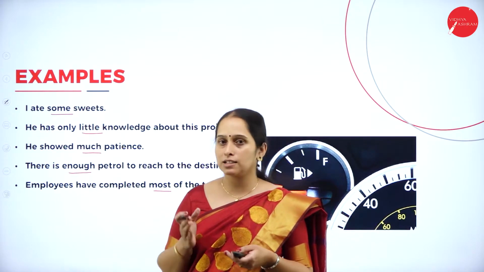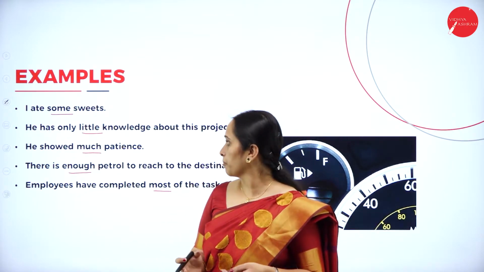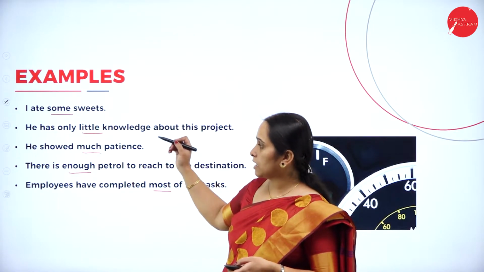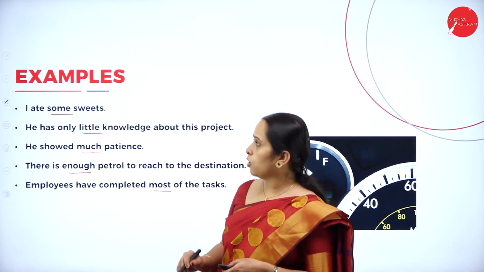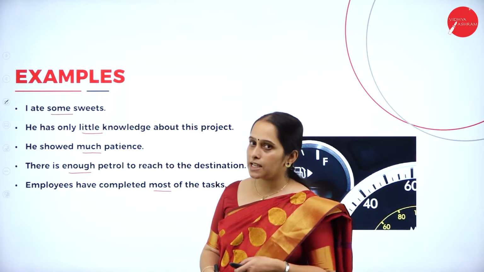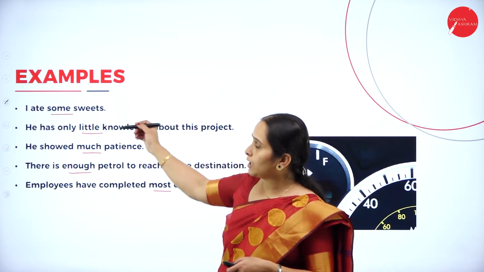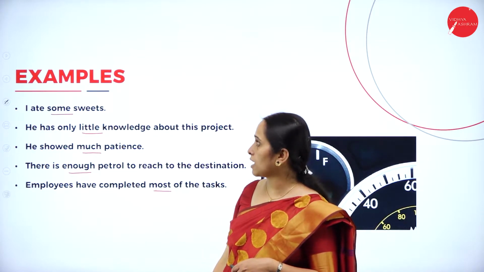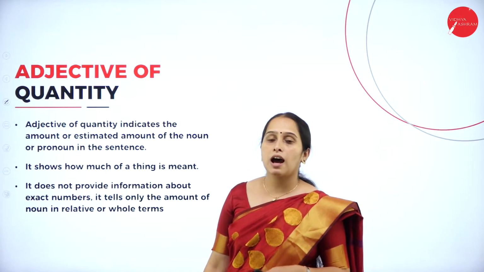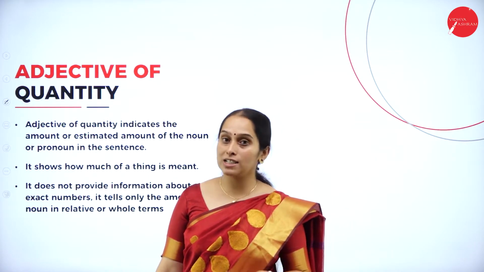So, we don't know the correct number of knowledge or thing. So, all these words, some, little, much, enough, most are the adjectives here. And let's see what type of adjective these words are. These words are the adjectives of quantity.